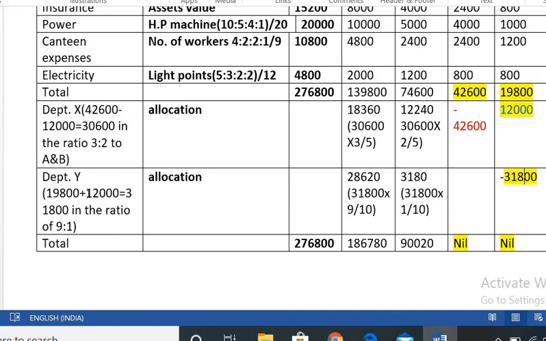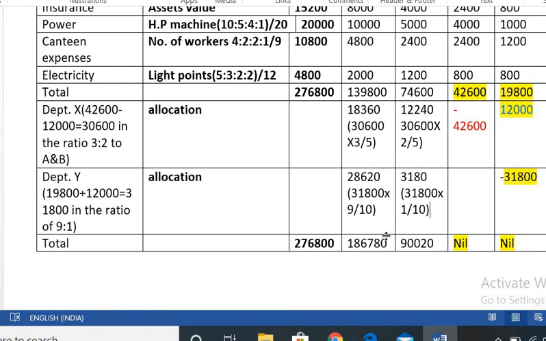So 31,800 into 9 divided by 10, 28,620. 31,800 into 1 divided by 10, 3,180. So minus 31,800. So the Y column is nil and the X column is nil, and the total column is 2,76,800 as it is, we write in the total column.